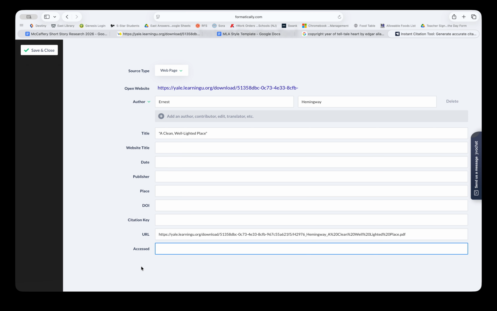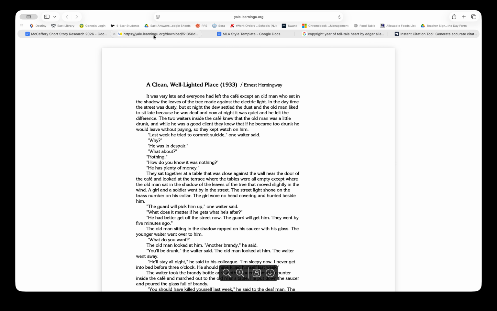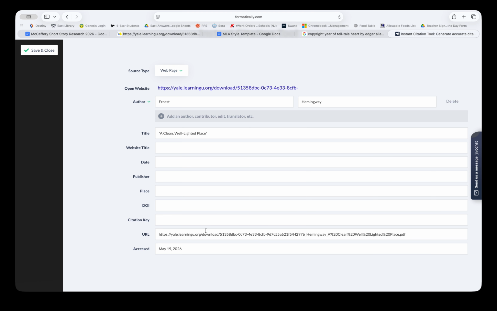For date accessed, I'm going to put today's date, which for me is May 19th, 2026. The reason we're putting that is that this is the day we were able to access this website. If this website ever went away, we would be documenting the date on which we were able to access it.